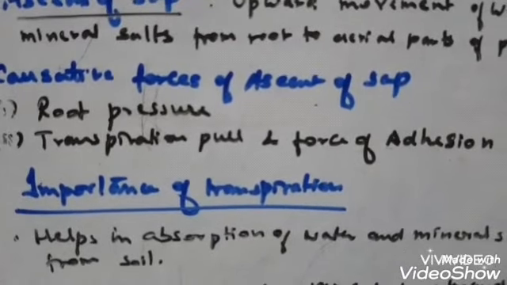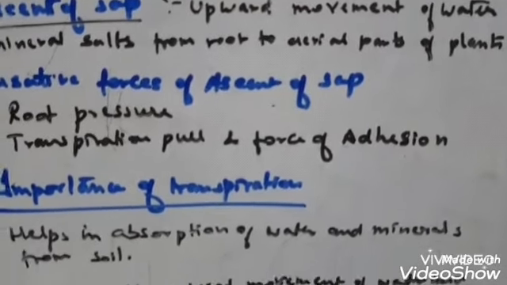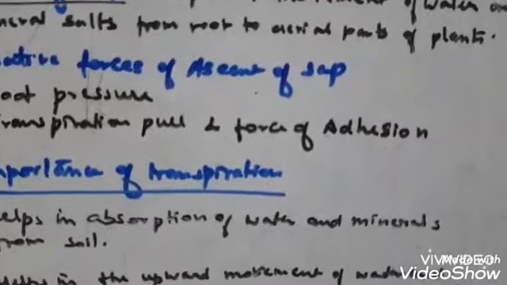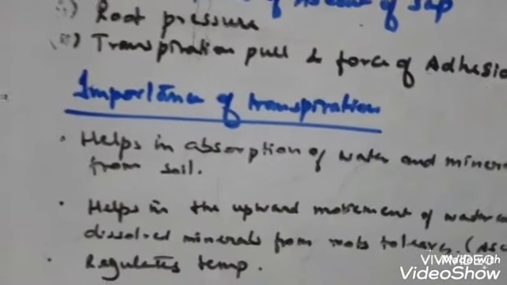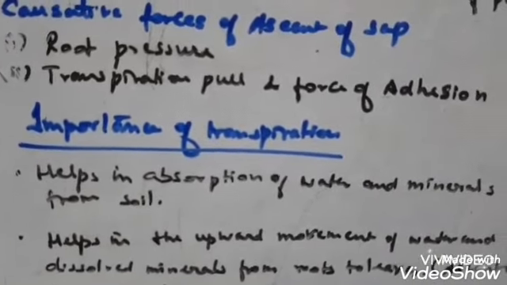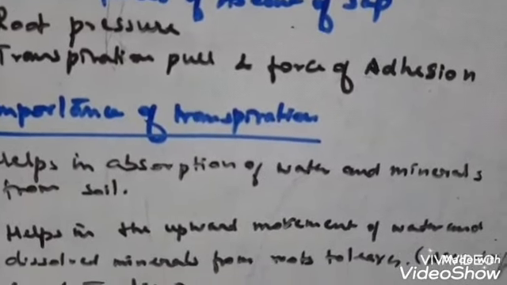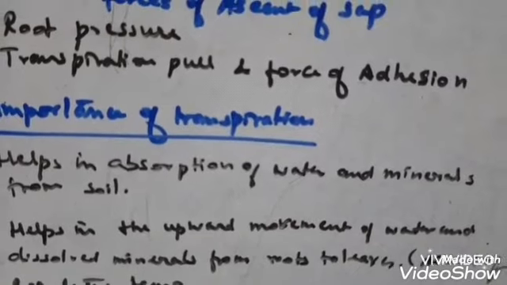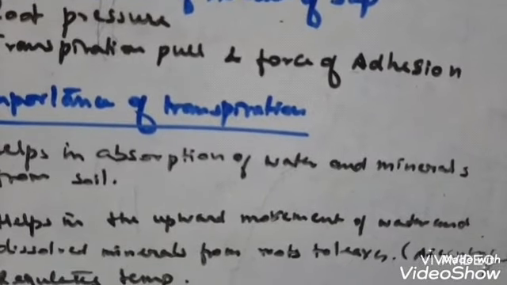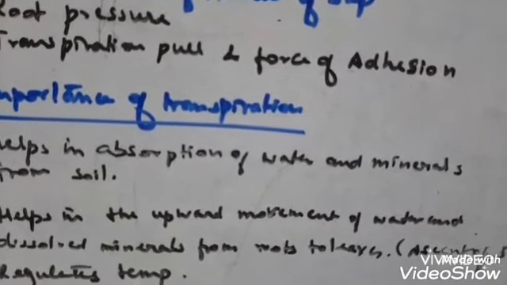Next, the transport of water in the daytime. You know that photosynthesis is continuous during the daytime. So the majority of the water during the daytime is pulled by the transpiration pull force. It is the major driving force for the ascent of sap during the daytime.